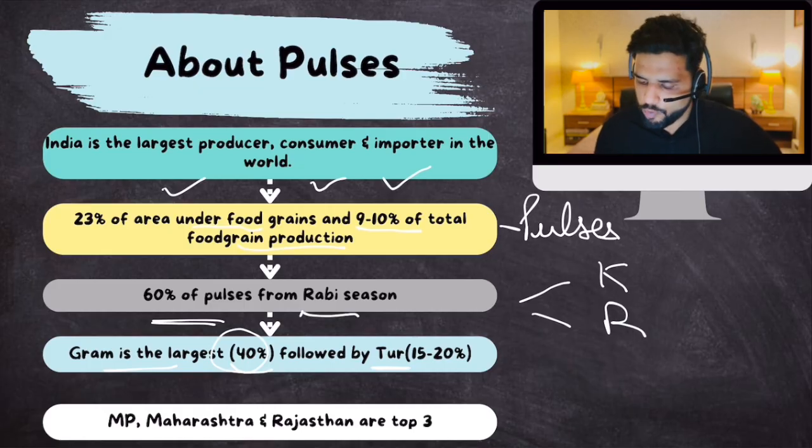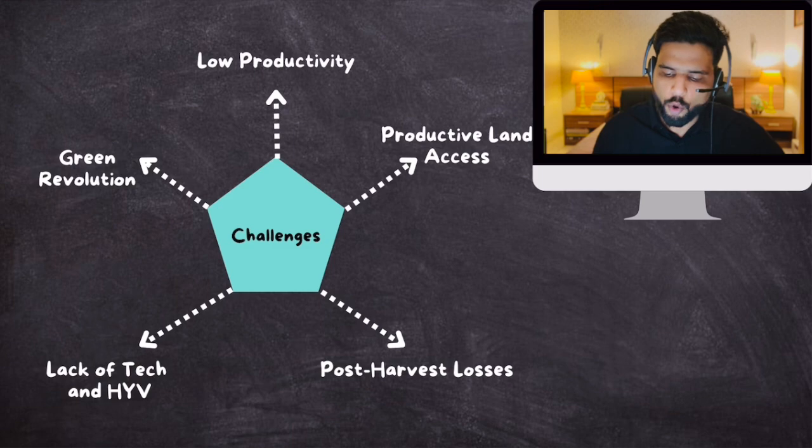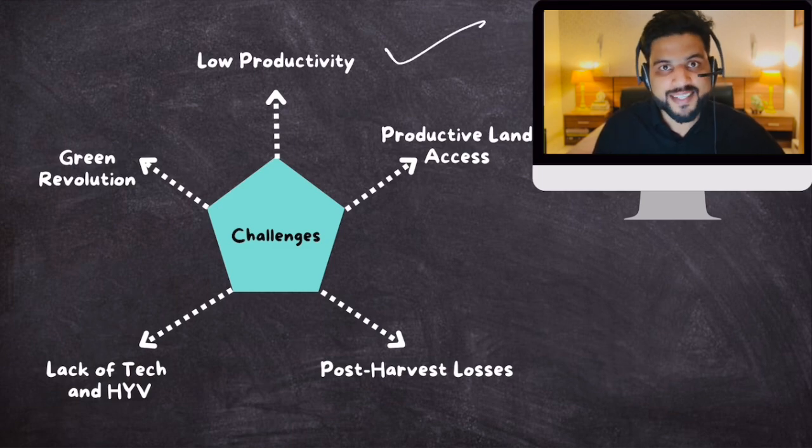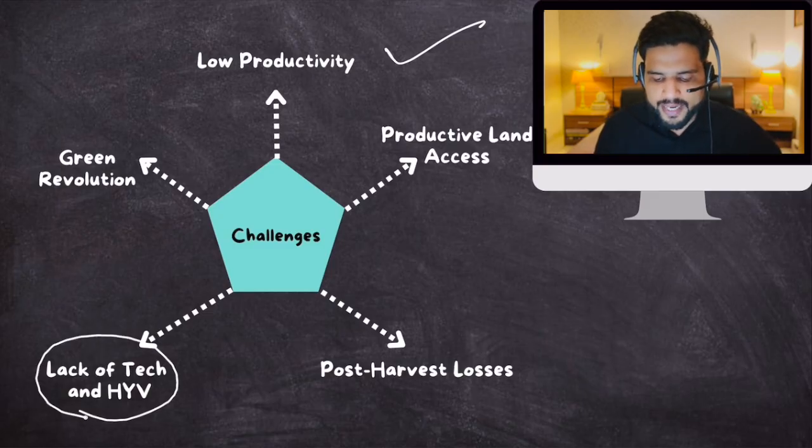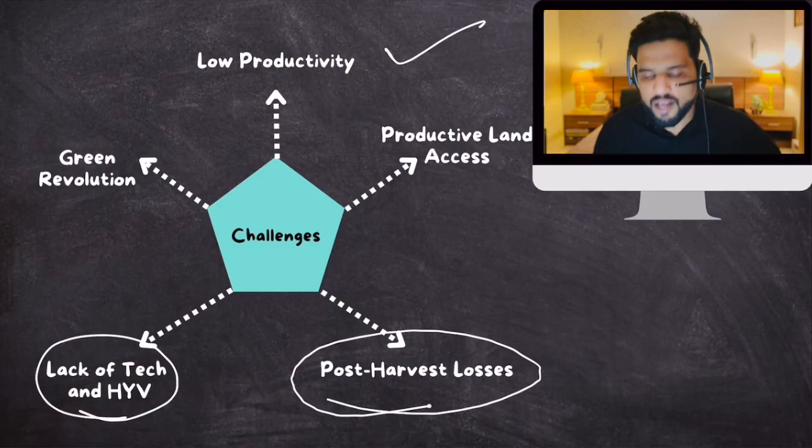Overall challenges of pulses production are low productivity. Because of the green revolution, procurement is biased in favor of rice and wheat. We have discussed this. Lack of technology and high yielding varieties to farmers. Post harvest losses because of lack of storage infrastructure.